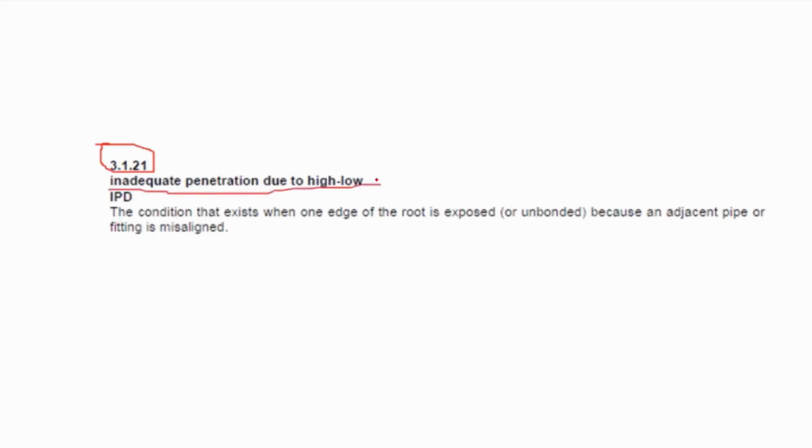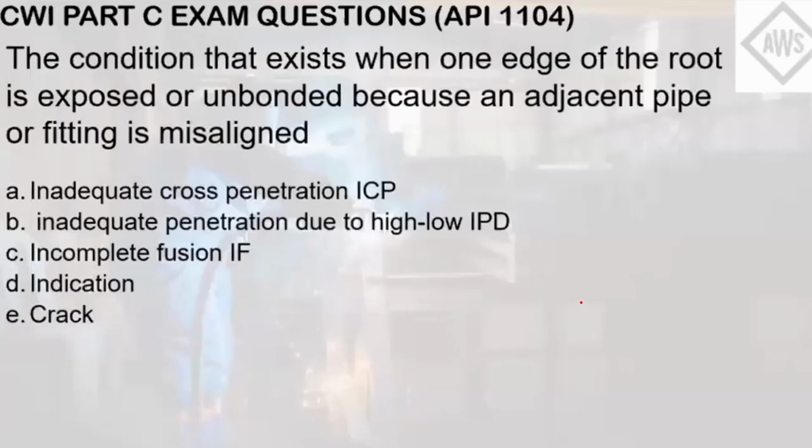So inadequate penetration due to high-low. By the way, inadequate penetration due to misalignment, that's what high-low means here, for pipe misalignment. If there's a high-low misalignment, then the tendency of that is that the root may become exposed. So it may become exposed or unbonded because of the said misalignment between the pipes. So the answer here is letter B, inadequate penetration due to high-low IPD.